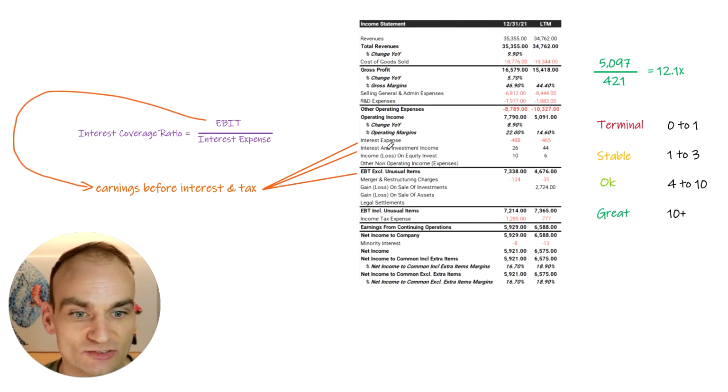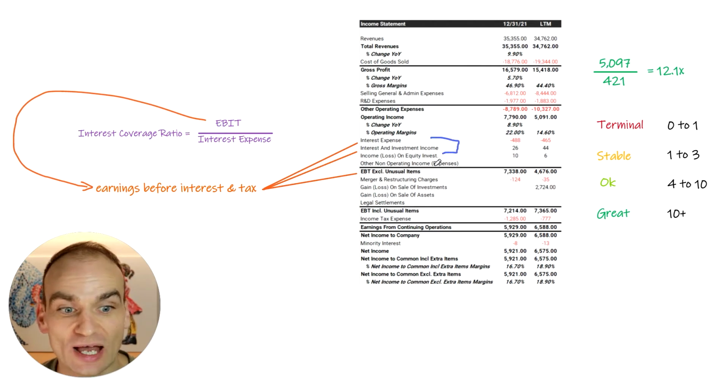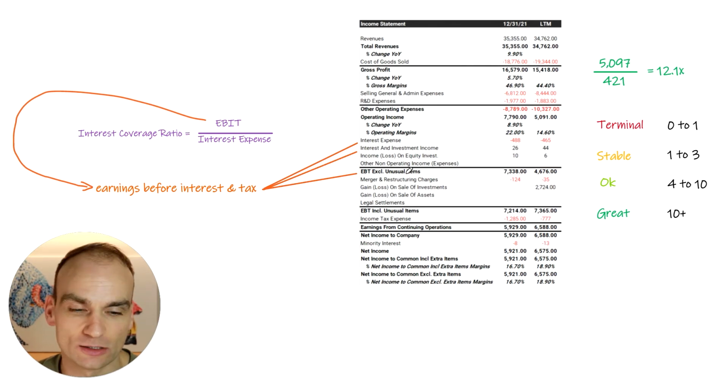This format will give us what's known as EBT, earnings before tax. Now we want earnings before interest and tax, so we simply add back the interest expense and interest income. Don't forget the interest income. Where does the interest income come from? If we have a look at our balance sheet, we have cash and cash equivalents. That breaks down into cash, short-term investments.